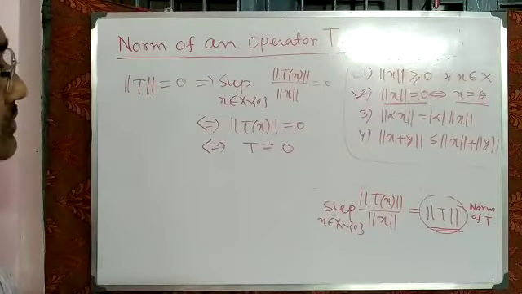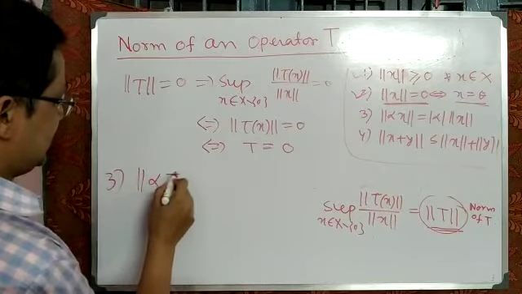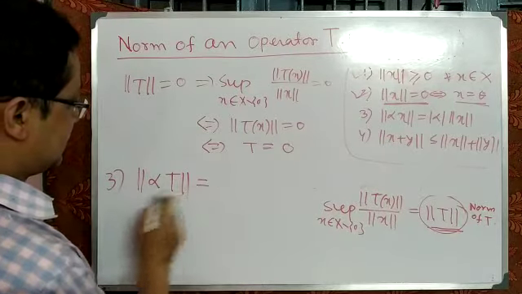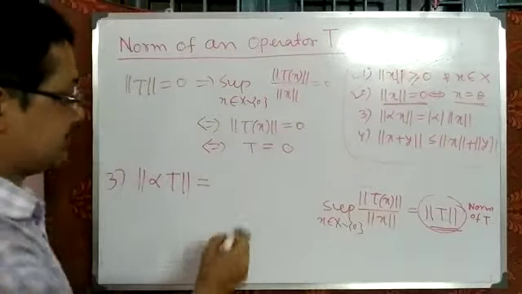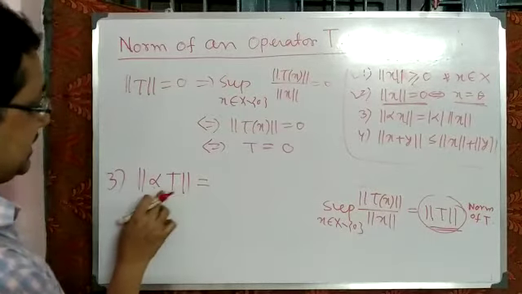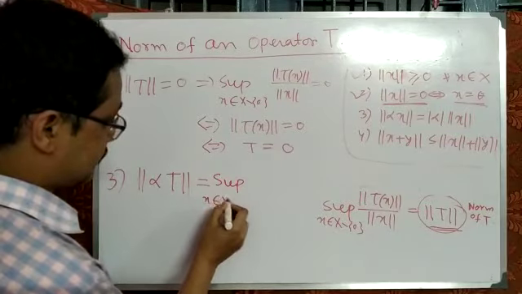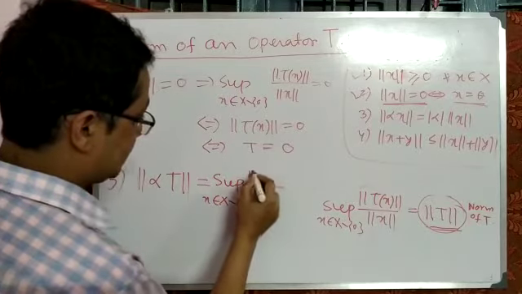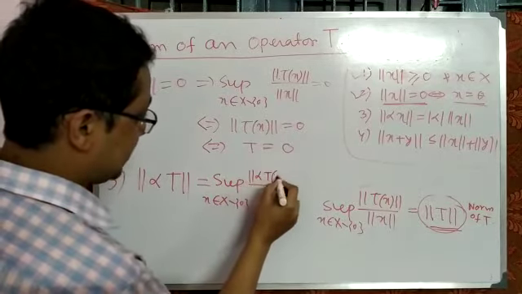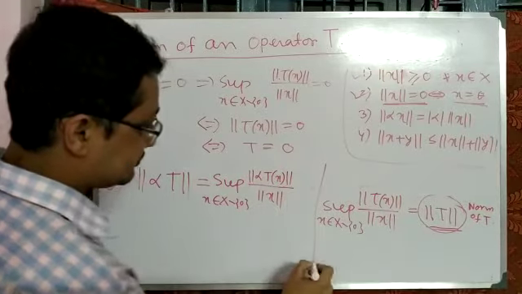Now we go to the third property. So if we take alpha into norm of T, what is the definition? By definition, norm of T is the supremum of norm of Tx by norm of x. So if you replace T by alpha T, then it is equal to the supremum over x belonging to capital X minus 0 of norm of alpha Tx divided by norm of x.